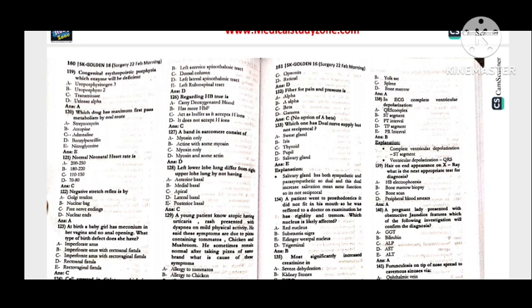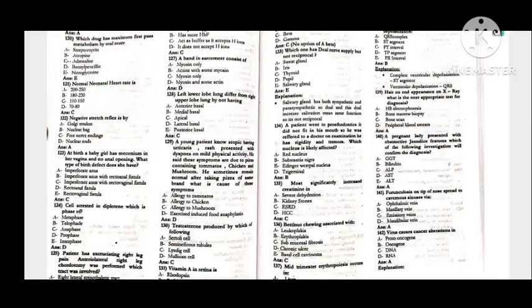Porphyrinogen 3, 120. Which drug has the maximum first pass metabolism by the oral route? That is nitroglycerin. 121. A normal neonatal heart rate is 110 to 150. 122. Negative stretch reflexes by the Golgi tendon.